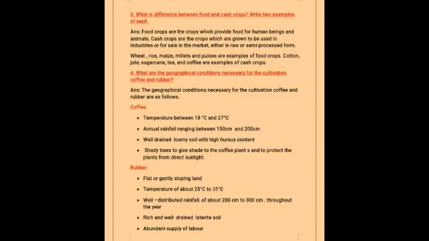Next, rubber. Flat or gently sloping land, temperature of about 25 degrees Celsius to 35 degrees Celsius, well distributed rainfall of about 200 centimeter to 300 centimeter throughout the year, rich and well drained laterite soil, and abundant supply of labor. That means hard work.